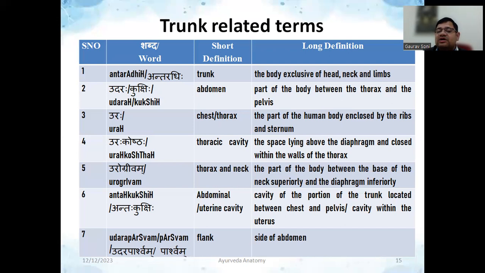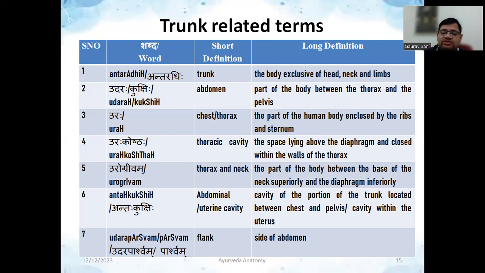Then there is a word called uraha costa. Uraha costa means cavity. Uraha means ur के अंदर होने वाला cavity, that is thoracic cavity. So the space lying above the diaphragm and enclosed within the walls of thorax or ribs, which contains lungs and heart and different organs, that will be called as uraha costa. Then urogrivam. Urogrivam means thorax and neck part.